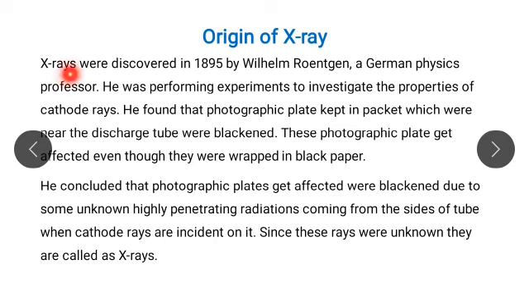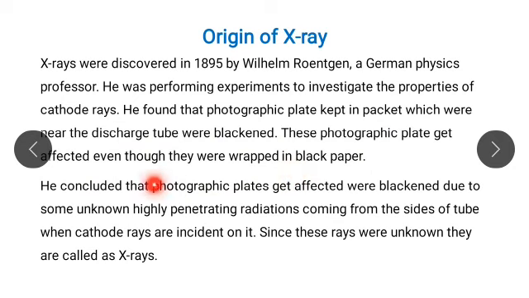And as we know that X-rays were discovered by the scientist Röntgen, and when he was performing experiments to investigate the properties of cathode rays, he found that photographic plates kept in a packet near the discharge tube were blackened, even though they were wrapped in a black paper.